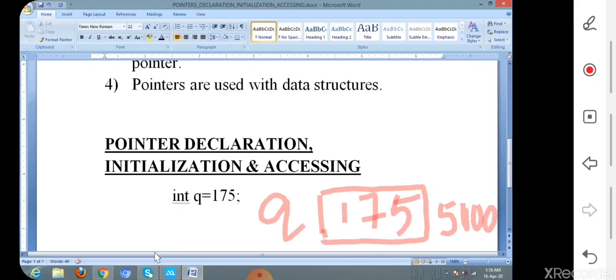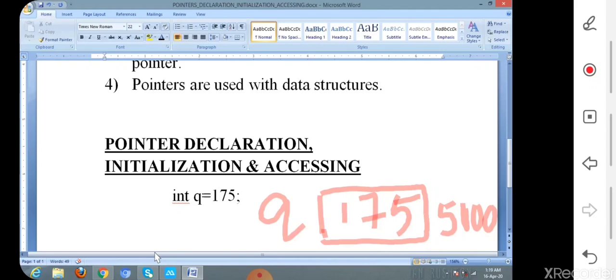So for the variable in memory, q is the variable name and 175 is the value. This 175 is stored in the address location 5000. Here 5000 is an assumed address value. That is the general declaration of a normal variable.